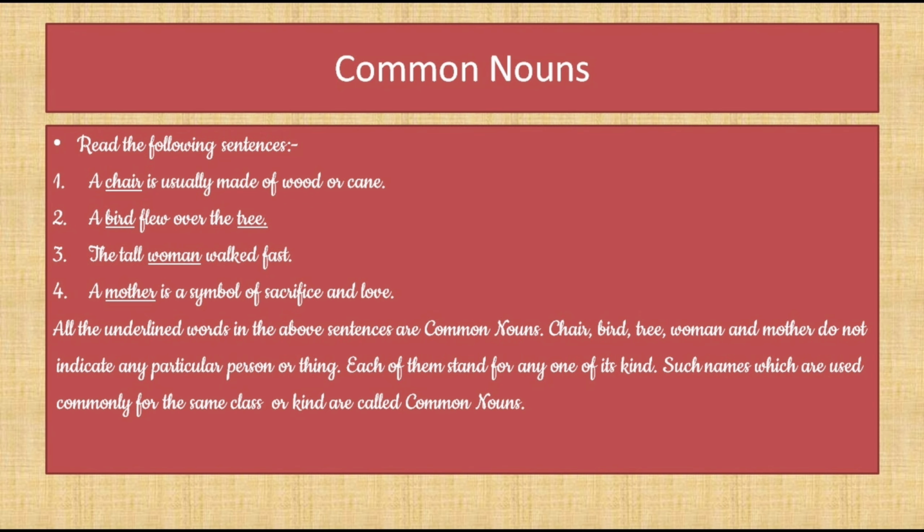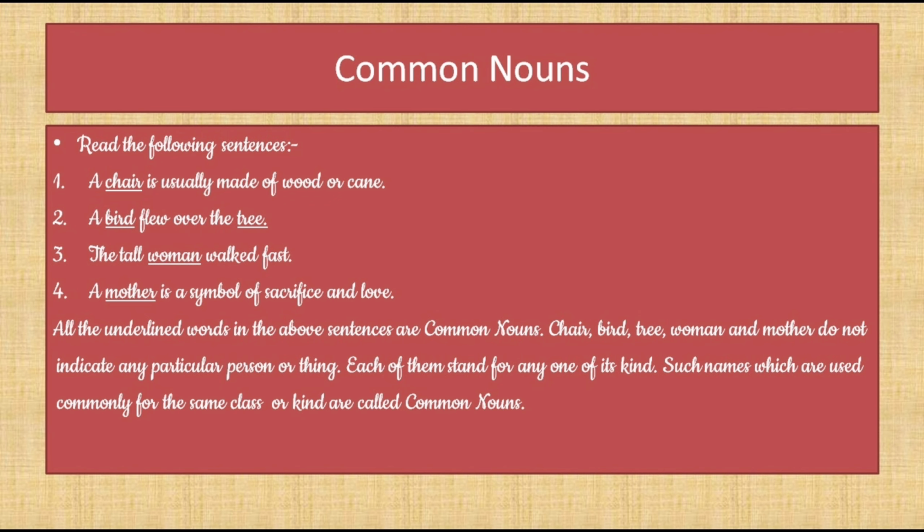Now read the following sentences as we go with the slide. A chair is usually made of wood or cane. A bird flew over the tree. The tall woman walked fast. A mother is a symbol of sacrifice and love. All the above sentences have common nouns. Why are they common nouns?